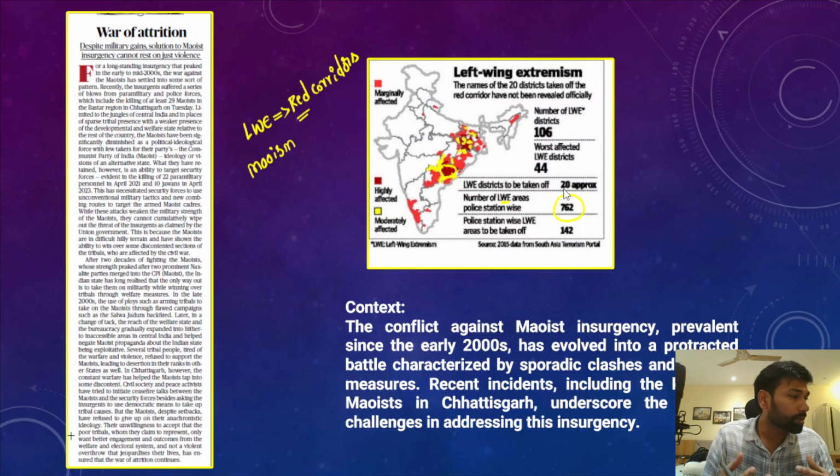Okay, so total number of areas. Now please understand a few things with respect to left-wing extremism. What are the major reasons for the growth of left-wing extremism, mostly in the tribal belts of India? So the first and foremost reason was misgovernance